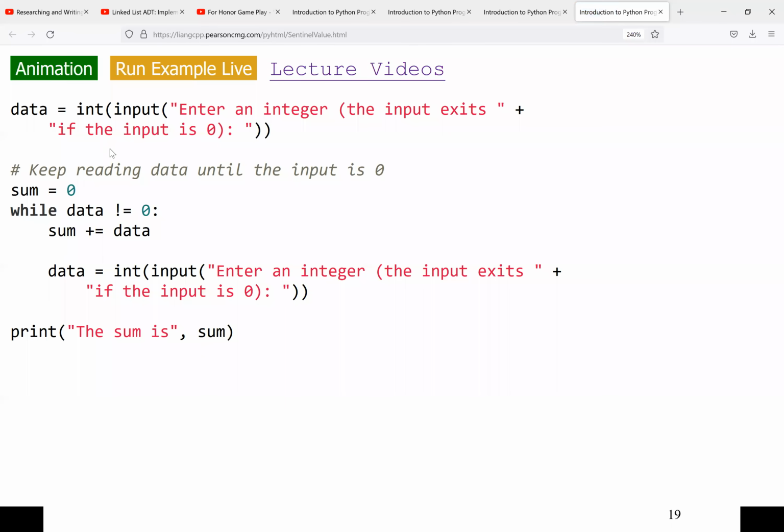So this is an example here using the Sentinel value again. In this program here, we are going to ask the user to enter a whole number or an integer.